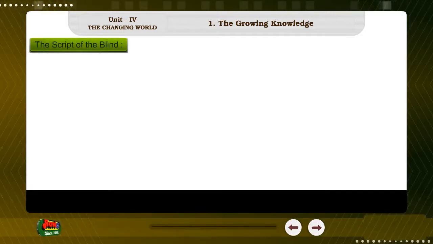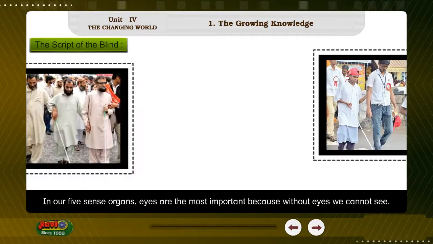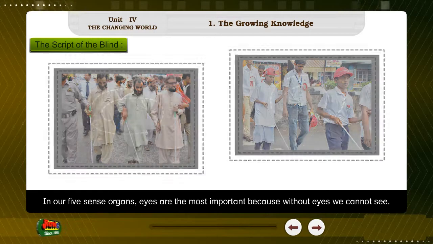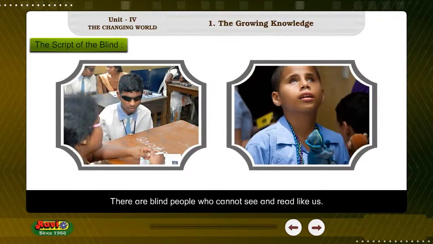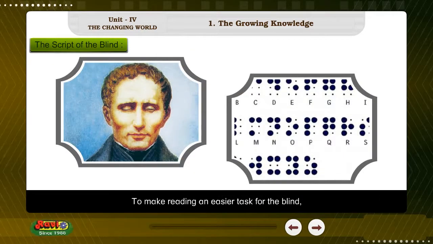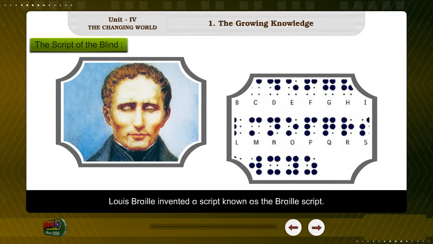The script of the blind. In our five sense organs, eyes are the most important because without eyes, we cannot see. There are blind people who cannot see and read like us. To make reading an easier task for the blind, Louis Braille invented a script known as the Braille script.